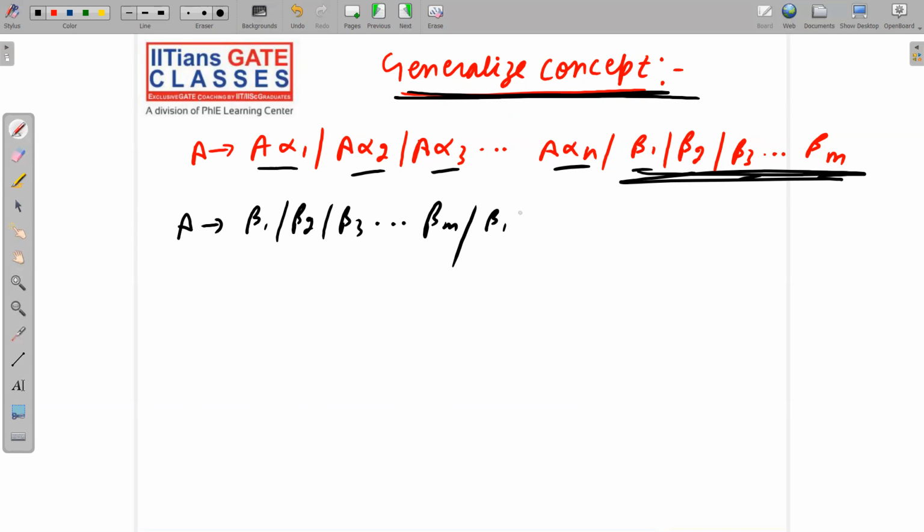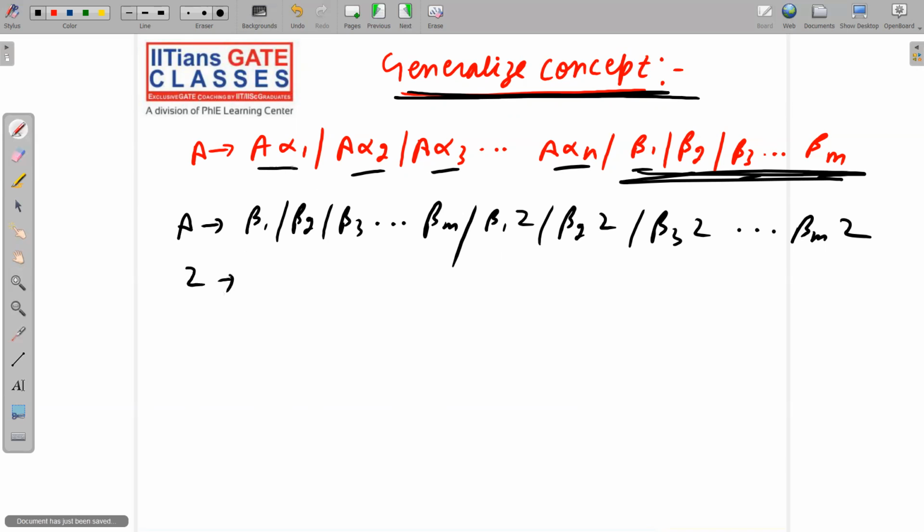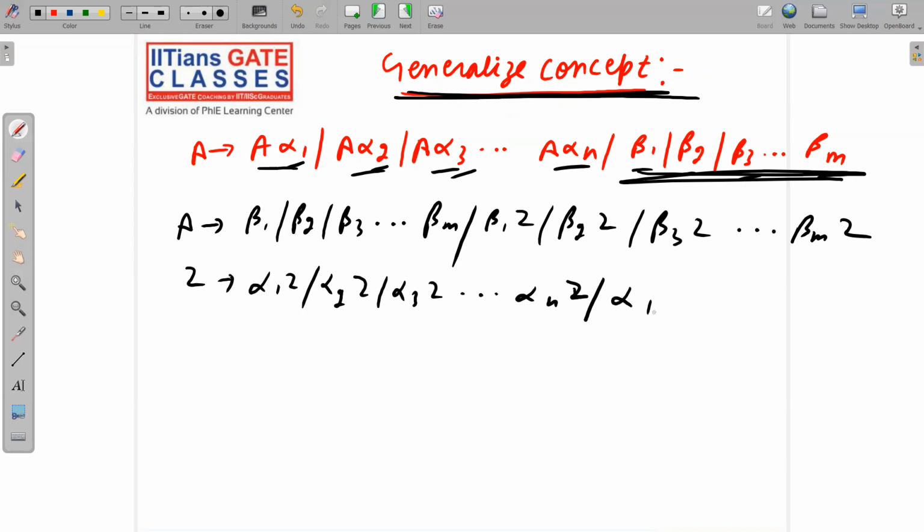That means you will say beta 1 Z, beta 2 Z, beta 3 Z, dot dot dot beta m Z. Now Z will give us all these things: alpha 1 Z, alpha 2 Z, alpha 3 Z, dot dot dot alpha n Z, and write them as it is also without Z: alpha 1, alpha 2, alpha 3, alpha 4, dot dot dot alpha n. That's it.